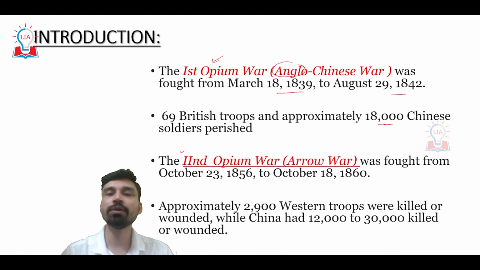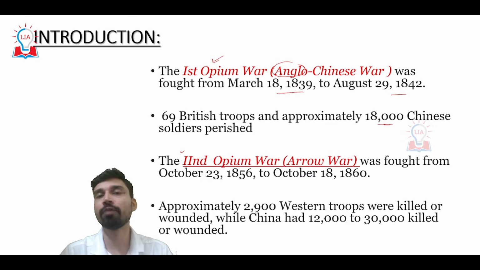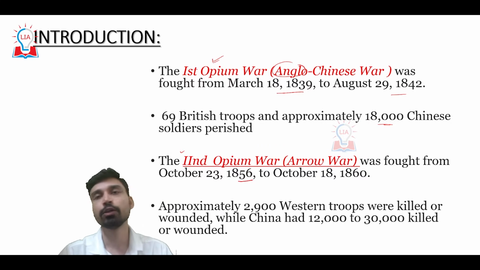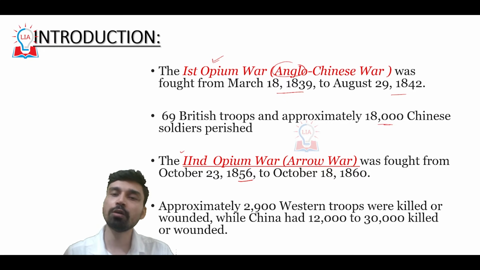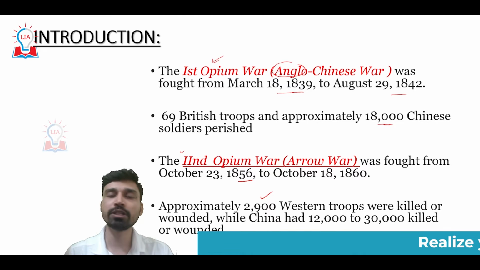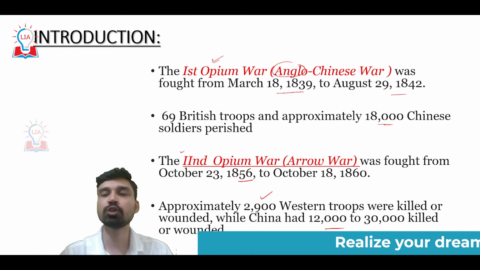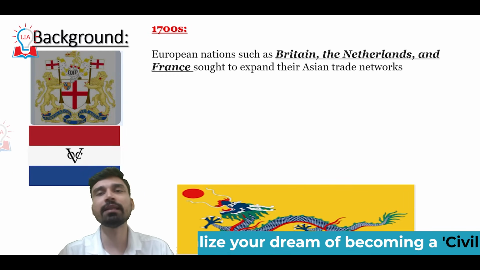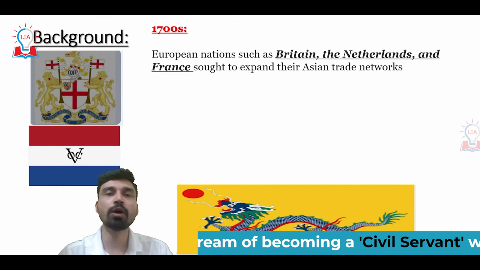Similarly, the Second Opium War, which is also referred to by the name of Arrow War due to the involvement of a ship called Arrow, was fought from October 23, 1856 to October 1860. As a result of this war, almost 2,900 Western troops were killed or wounded, while China lost almost 12,000 to 30,000 troops. So let us first try to understand the background in which this war happened.